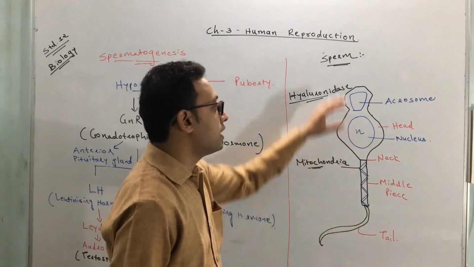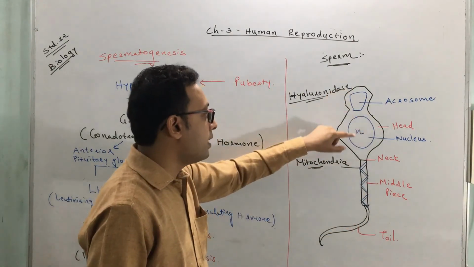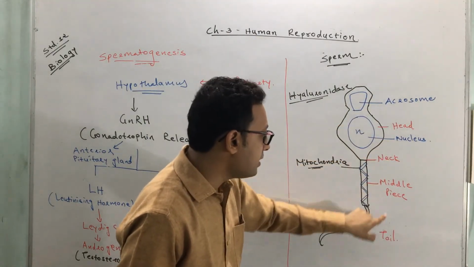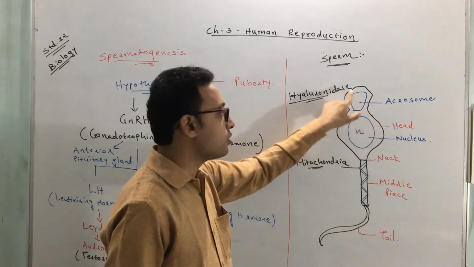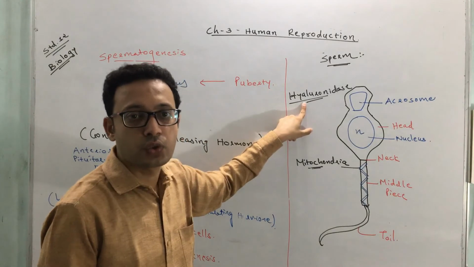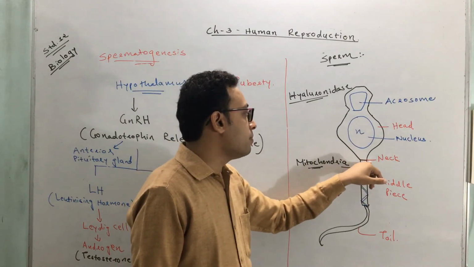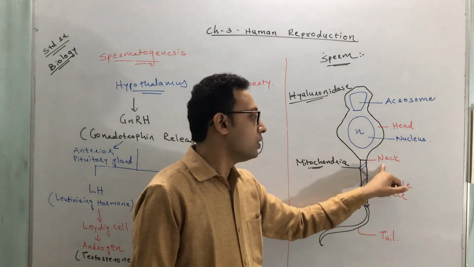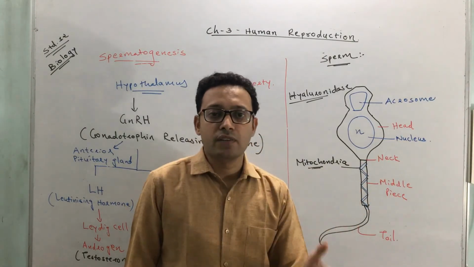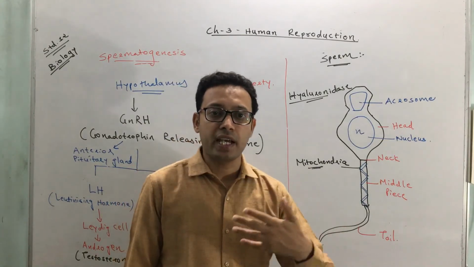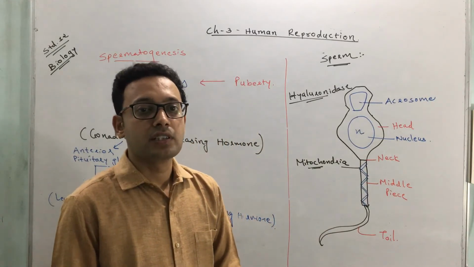So that's all about the structure of spermatozoa or sperm. It contains 4 parts: head, neck, middle piece, tail. What does the head contain? The head usually contains a nucleus and acrosome. The acrosome contains an enzyme called hyaluronidase, by which the sperm can enter into the ovum or egg cell. The portion between the head and middle piece is called the neck. That contains the other organelles of the cell. The middle piece contains more mitochondria that generate energy. This energy is utilized to move the tail, and thus there is motility of the sperm.